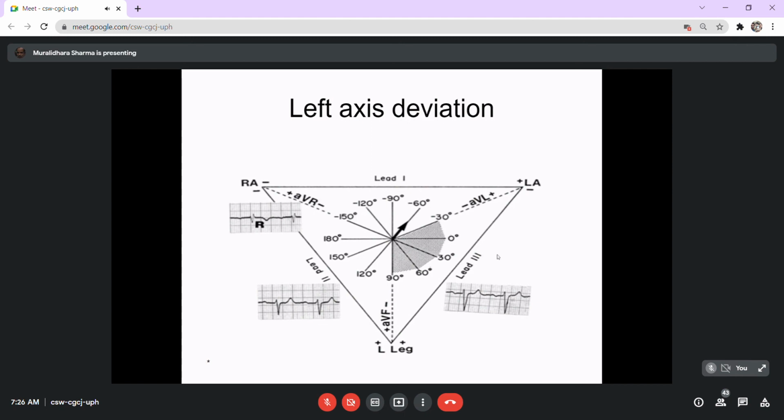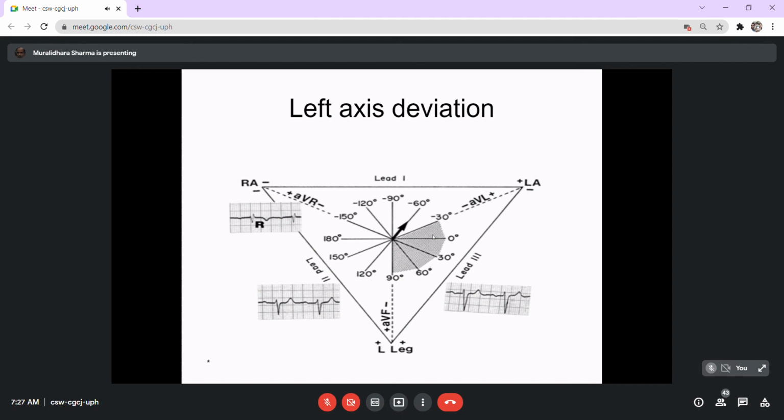In earlier days, we used to have this kind of graph paper along with the ECG machine, and on it you could plot the current recording in the lead system and have an accurate axis determined.